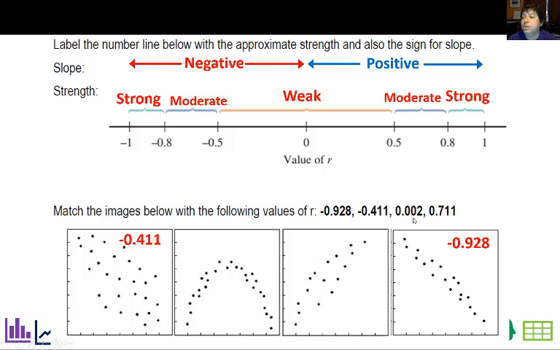Then 0.002 would be very weak for linear. While there's a very strong association and pattern here, as far as doing a straight line, it's very weak. So we would say that's 0.002. And finally, that leaves us with 0.711, which is a positive, so we need a positive slope. And it's a moderately strong correlation. It's in between these two right here.